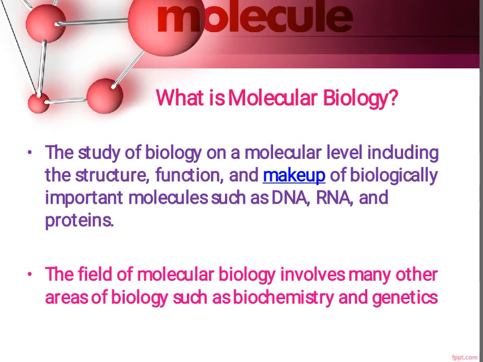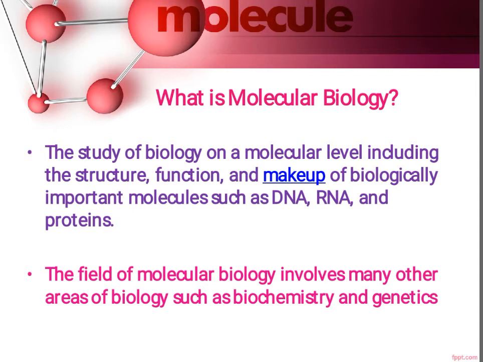So in cell biology, we will study different aspects of the cell, and in molecular biology, we will study structure, function, and makeup of biologically important molecules, for example DNA, RNA, and proteins.